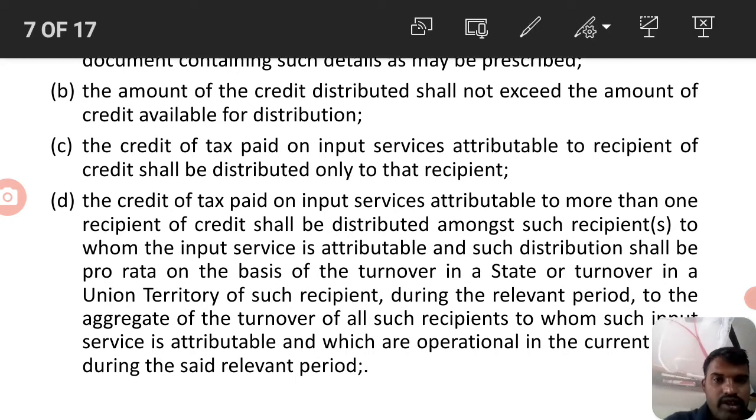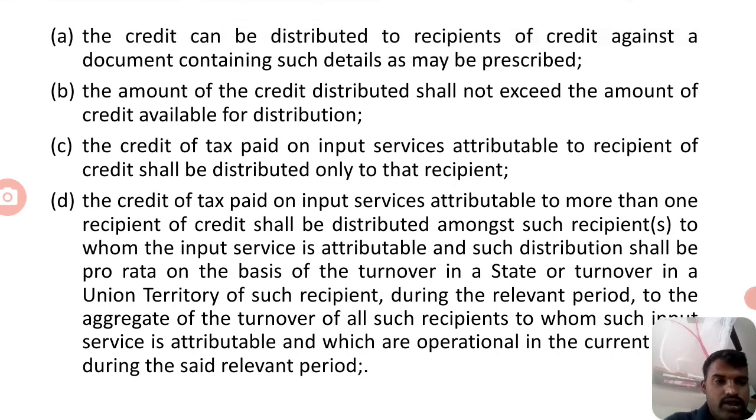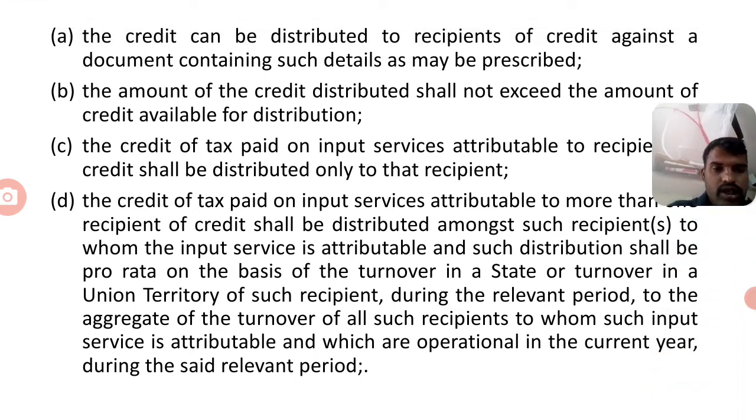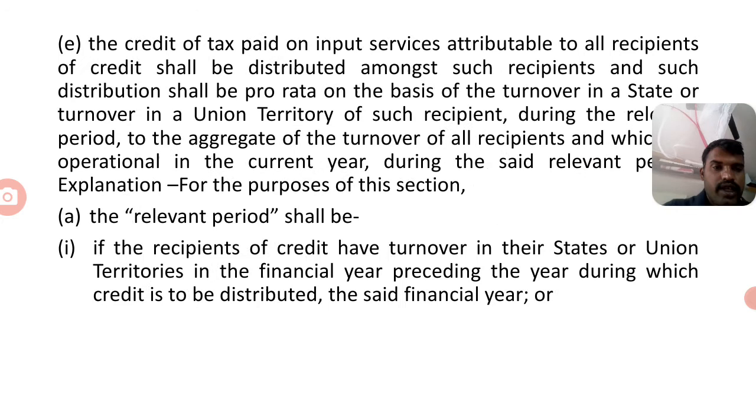The credit of tax paid on input service attributed to more than one recipient of credit shall be distributed among such recipients to whom the input service is attributable, and such distribution shall be pro rata on the basis of turnover in a state or turnover in a union territory of such recipient during the relevant period, to the aggregate of the turnover of all such recipients to whom such input service is attributable and which are operational in the current year during the said relevant period.